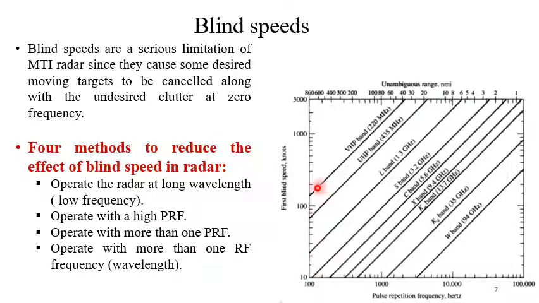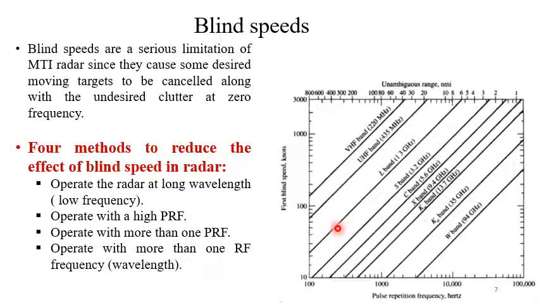So let us try to understand this, how we can select the frequency of the radar using this plot. Our target is to make the first blind speed as high as possible. So let us select any band, say L band.